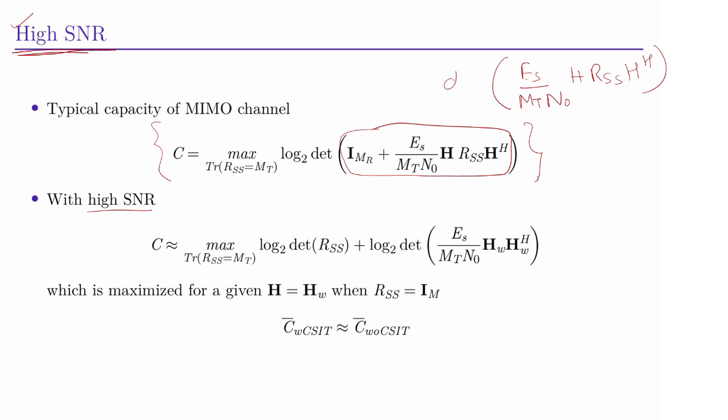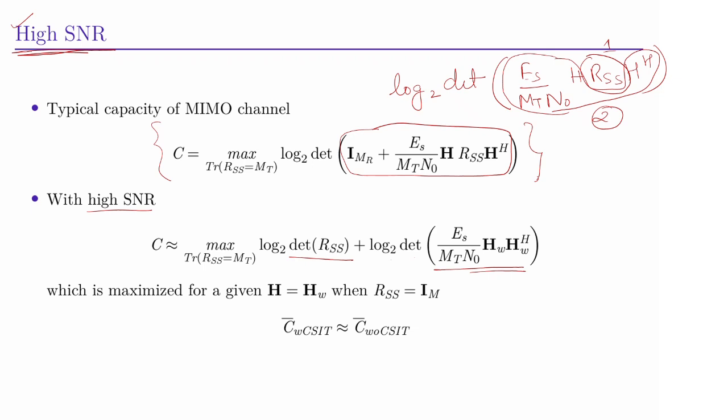Then we have a determinant and log2 of this part, and log of a product can be written as a sum. So we can take Rss as our first part and the rest as our second part. You will get log2 determinant of Rss plus log2 determinant of Es/(MT N0) H H Hermitian.